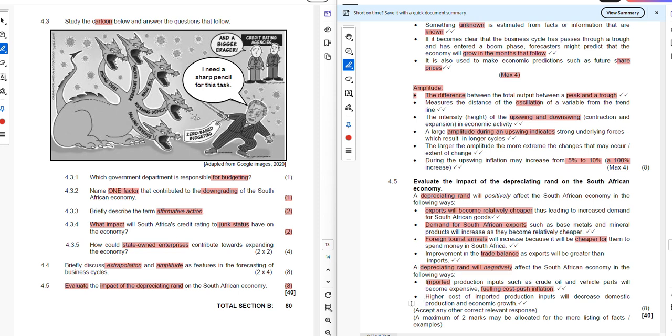Higher cost of imported production inputs will decrease domestic production and economic growth. Remember that some of the production that you make in South Africa needs raw materials that are not produced locally. Those materials need to be procured, for example, in China, the US, the UK, wherever. It will be expensive for the producers, and if it is expensive for the producers, it means that they need to cut on production. If they're cutting on production, it therefore means for the country that we are going to be reducing production levels, and that will have a negative impact on the economy.